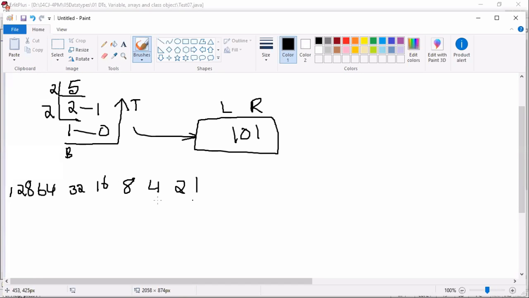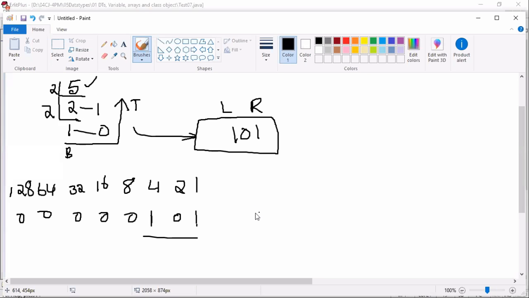You must add these digits to get the value 5. Which numbers, if I add, we get 5? 1 and 4. You take these digits on. On means 1. Remaining digits you make off. Off means 0. Everyone understand? Either you do division or you follow this approach, the same number comes: 101.